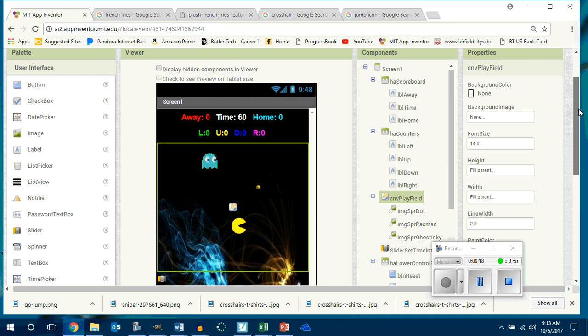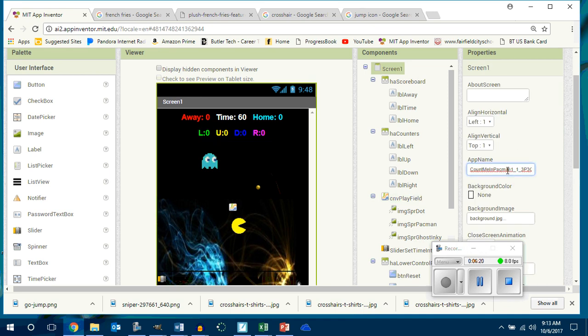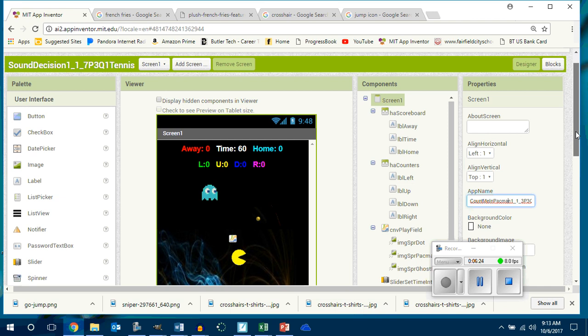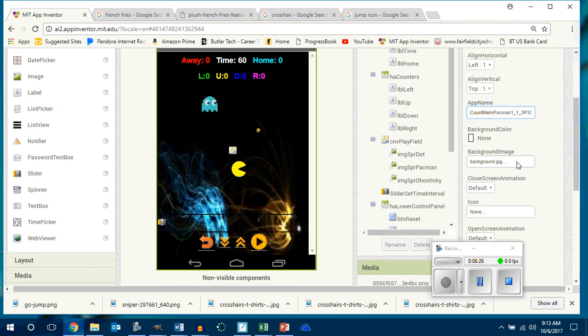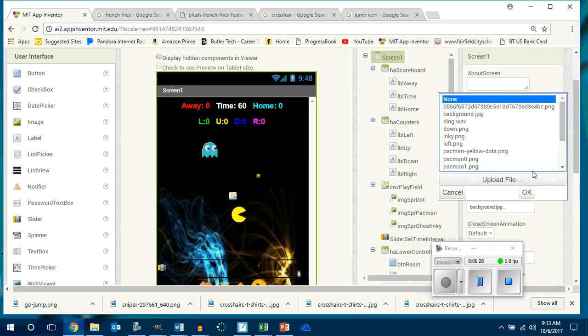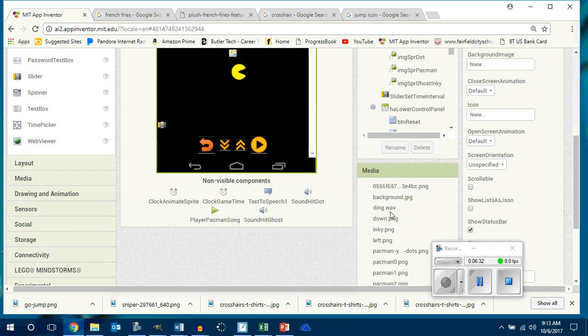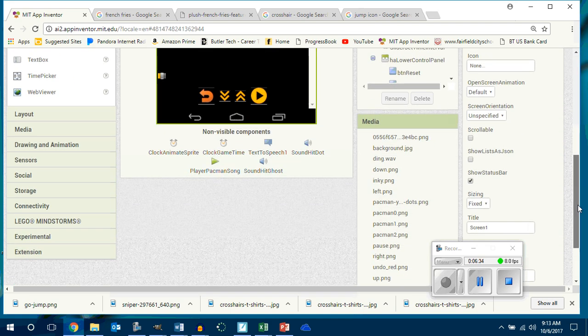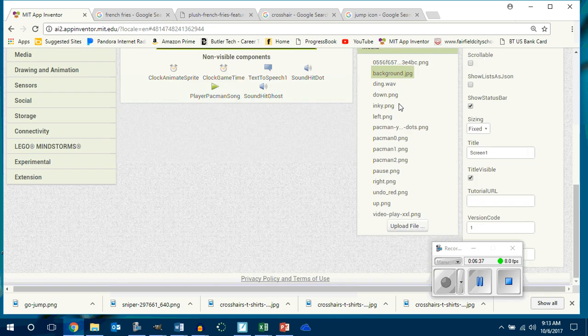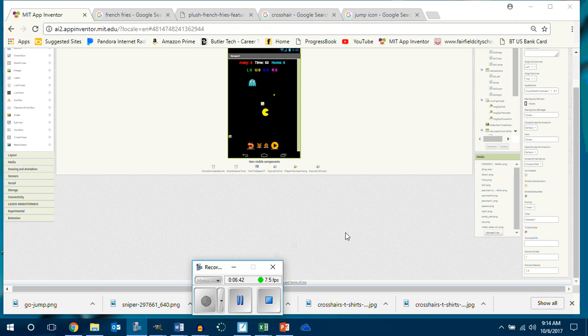I now can go to my screen one. I don't need images, right? So background screen one, we don't need these images. You can hit none. All right. You guys can go down here. You can start deleting some of these background images. Okay. Then just put it back in. You still have it in your file folder. Are you with me? All right.